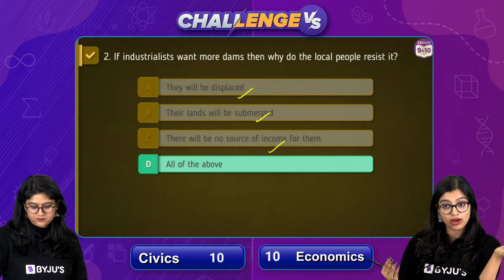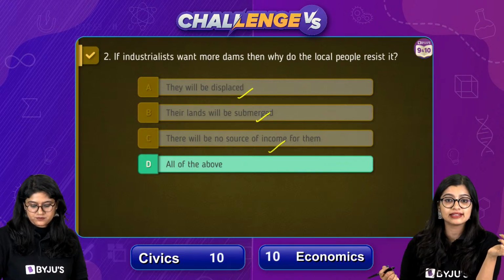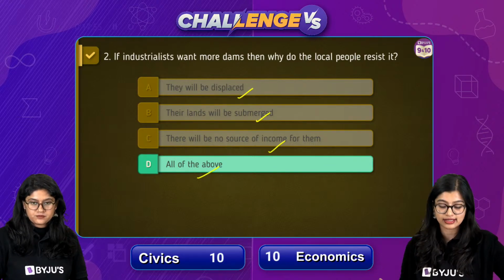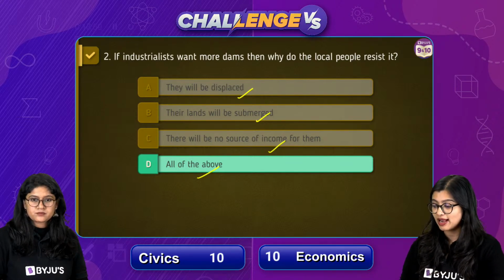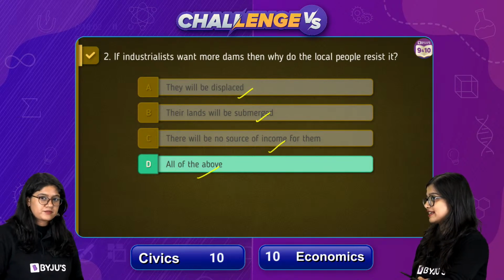So for them to get income would be very tough, which is why in this case, as you all see, the correct answer here is all of the above, right? So 10 points for economics as well. And very quickly, ma'am, over to you for the next question.